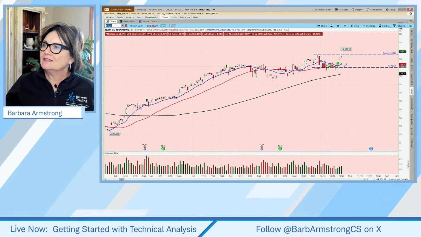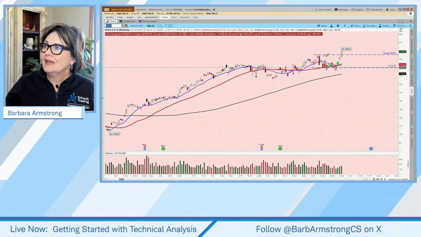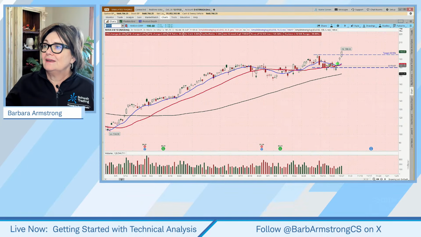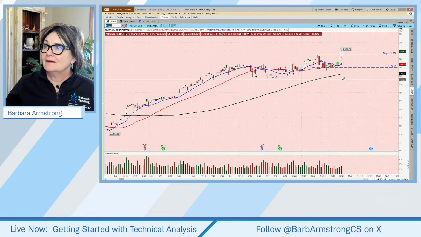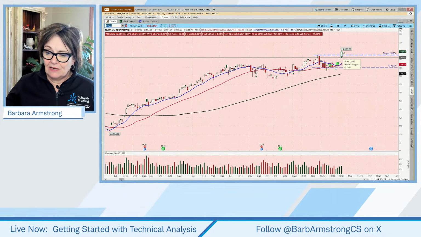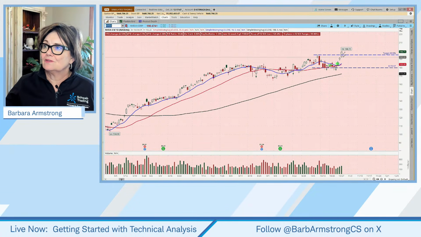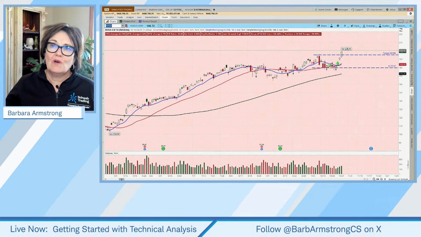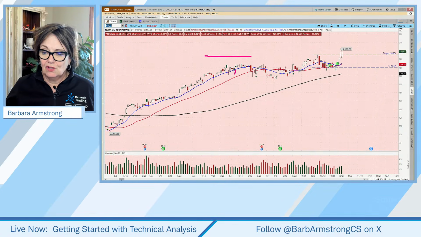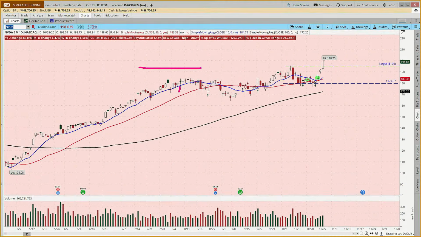So we did a swing trade where we bought the stock and we had a target of this previous high around this 195. And then we also bought a call on that on Friday. So we bought the stock on Monday, the call on Friday, and it came up and hit our target. And so this was what we called a swing trade. And let's use this one as an example of looking at flags.